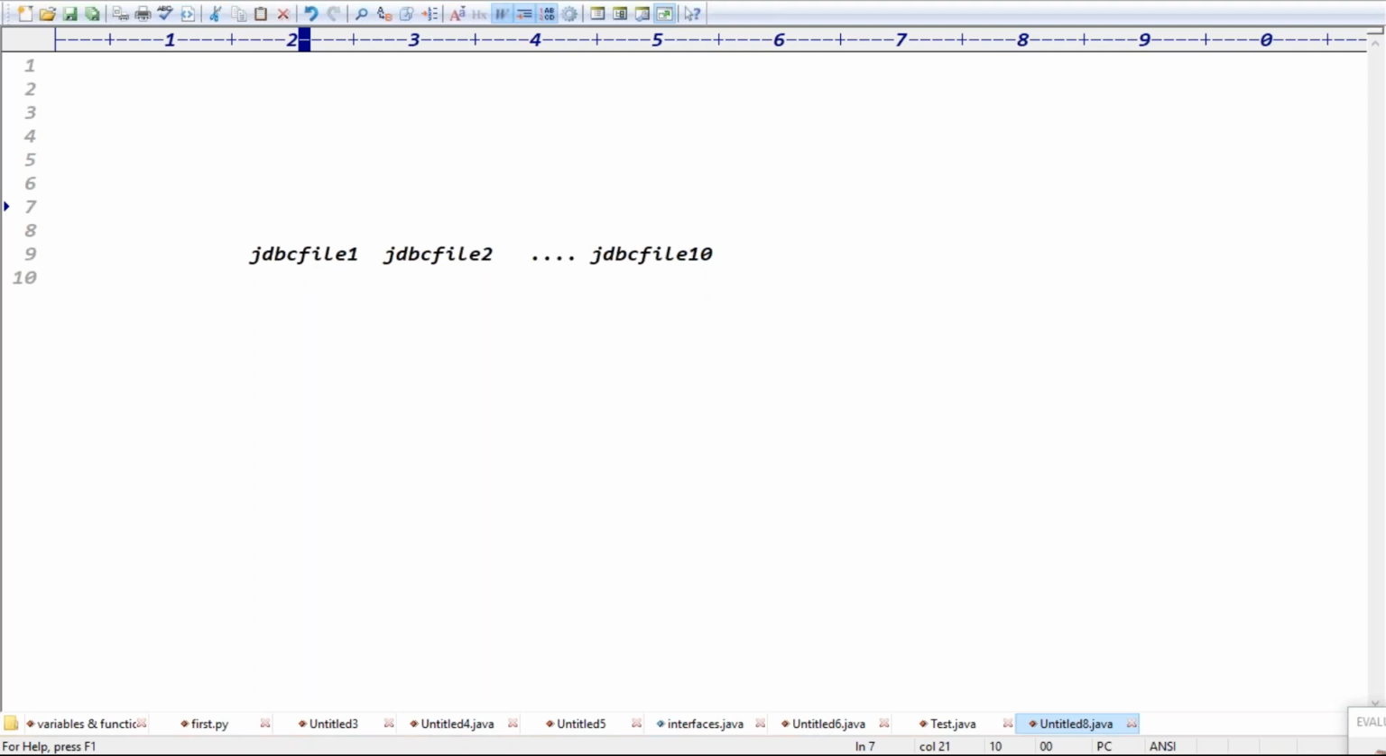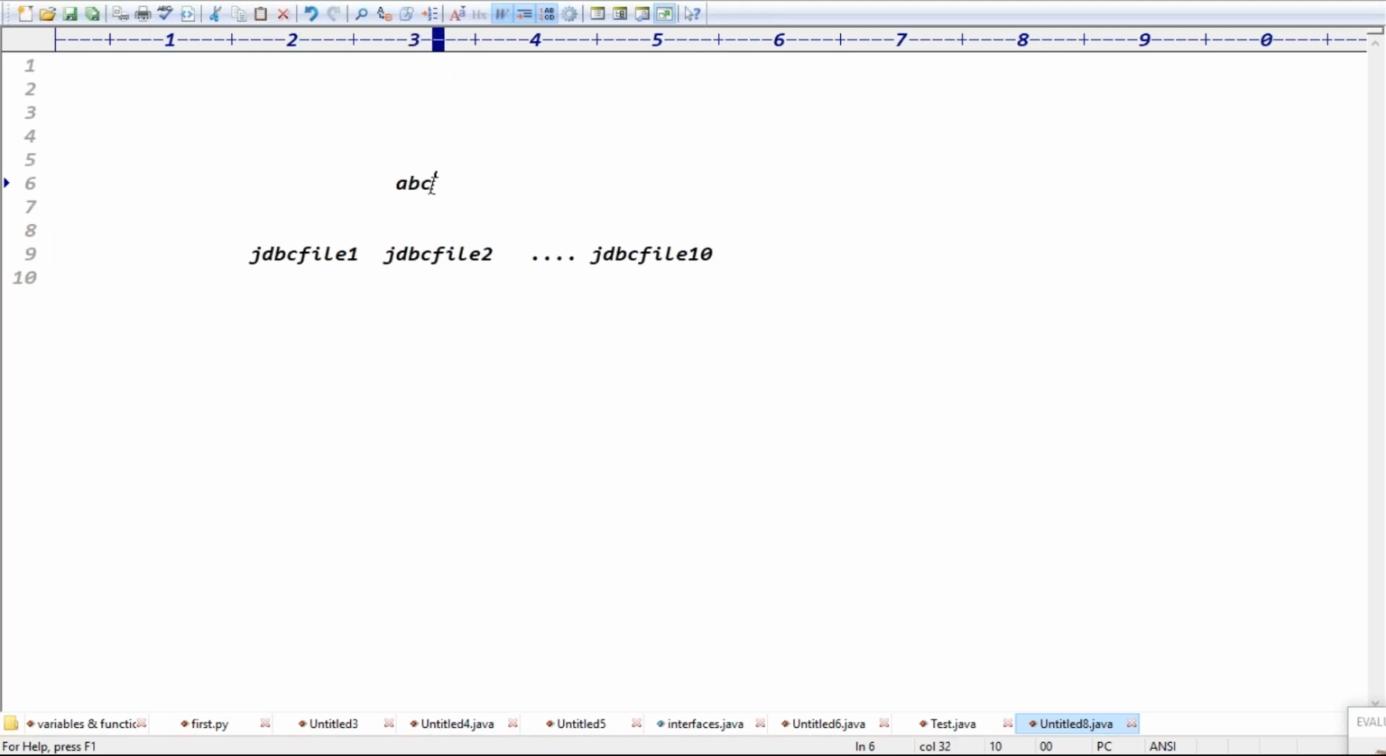But these properties are frequently changing, right? Maybe the username and password are changed, or the IP address is changed. In that case, guys, instead of hard coding those properties in the JDBC applications, can I take that data into a property file?